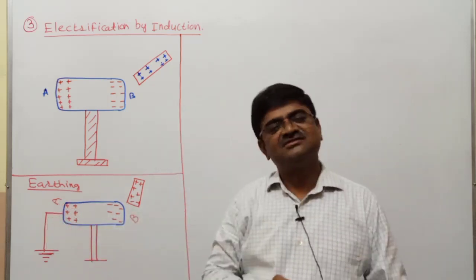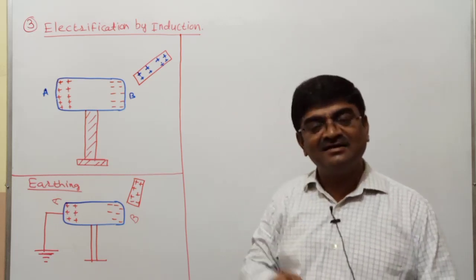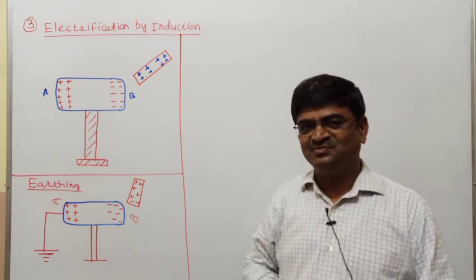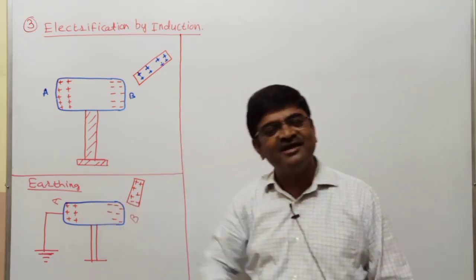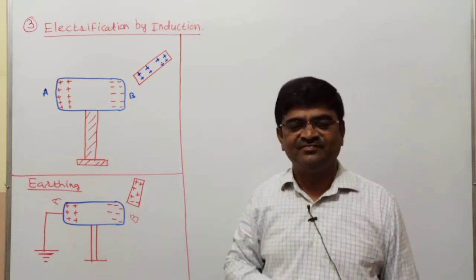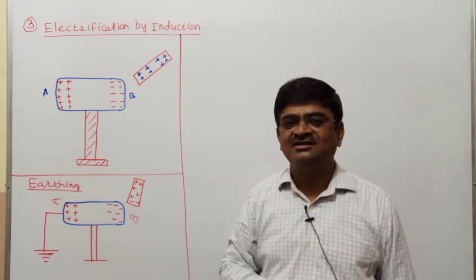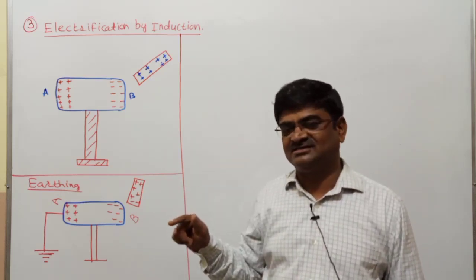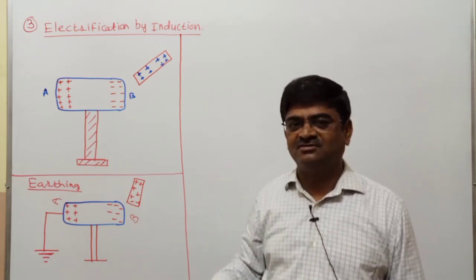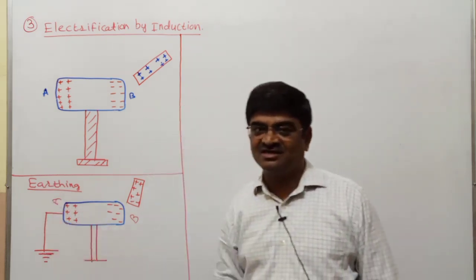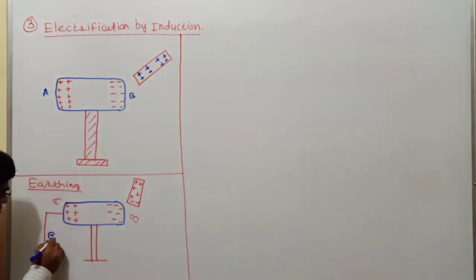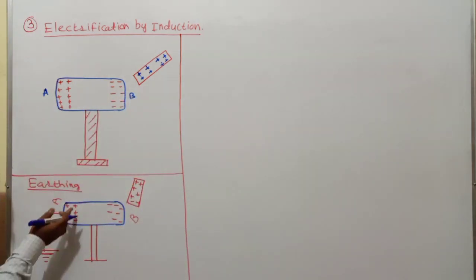Soon after you do this, what happens is that electrons from earth will start moving towards the end A. Why should they go? Because at A you have attraction. At A you have a positive charge, and those positive charges will start attracting electrons from earth via this wire. Very quickly I would see electrons from earth moving toward the end A.